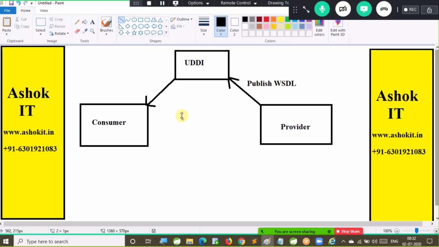Because I am trying to access the project which is developed by somebody. I am trying to access the logic which is developed by somebody in some other project. So assume that you developed a project in the IBM company. Now I want to access your project logic in my project from my company. So how can I access?